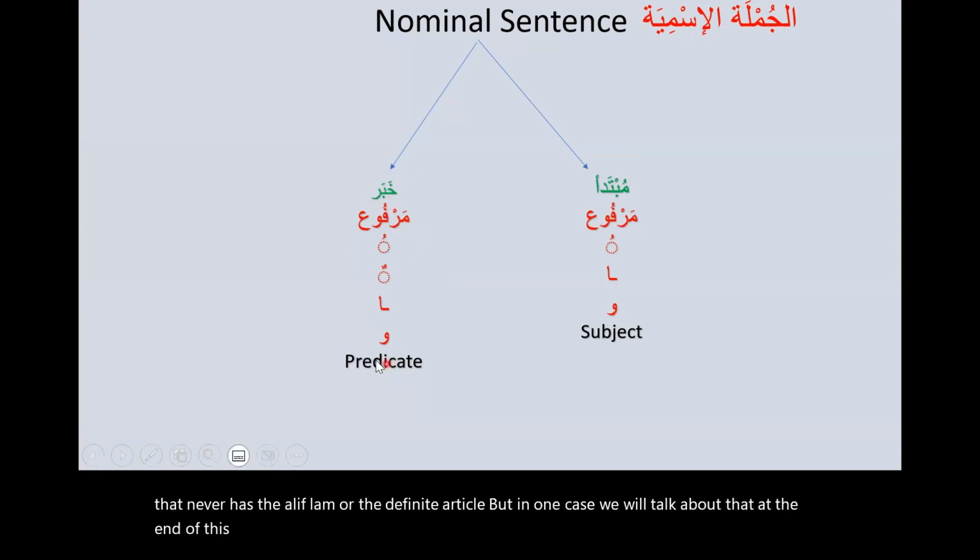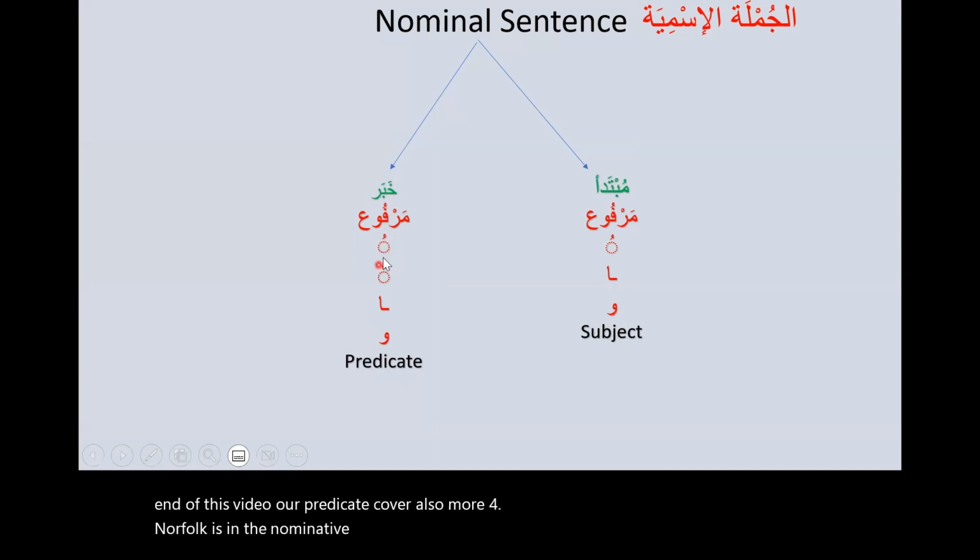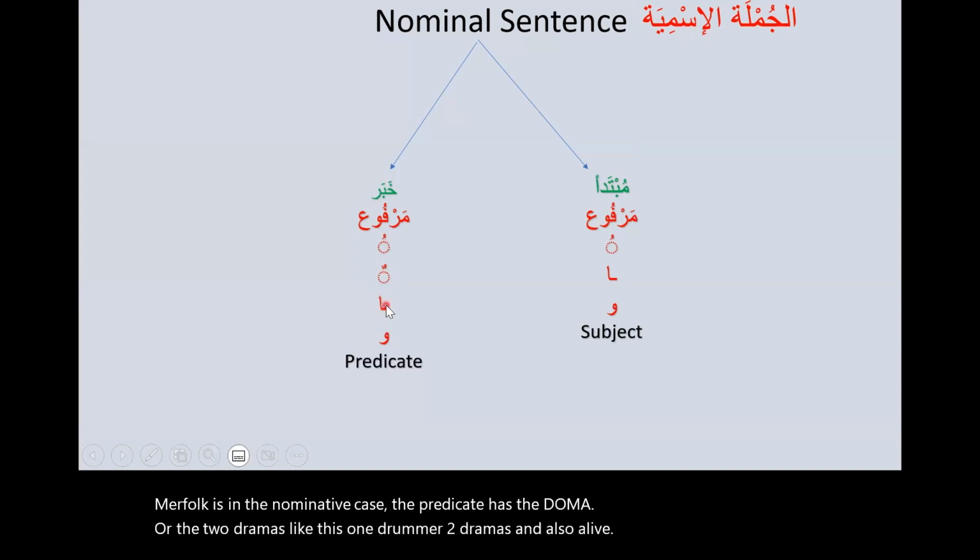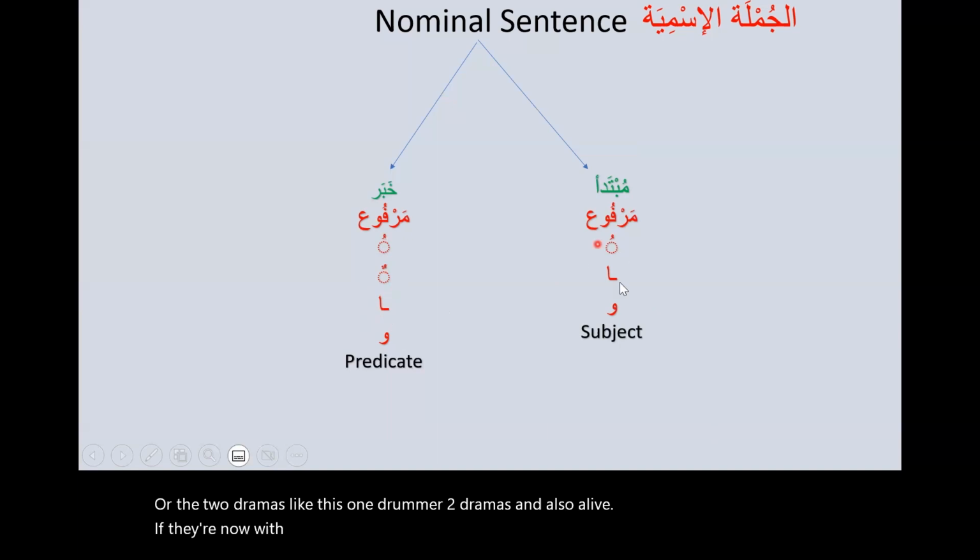Our predicate, khabar, is also marfu', in the nominative case. The predicate has the dhamma or the two dhammas, and also alif if the predicate is describing the dual, and waw if the predicate is telling about a plural masculine.